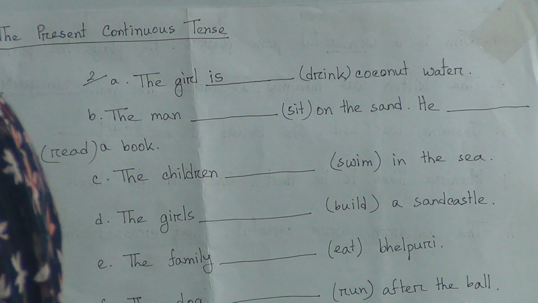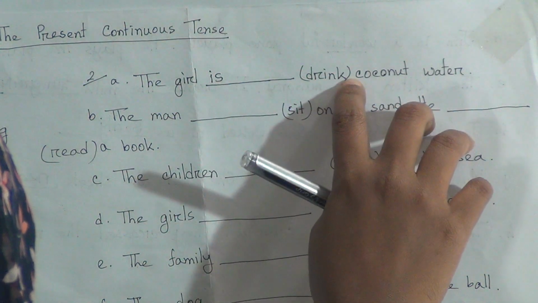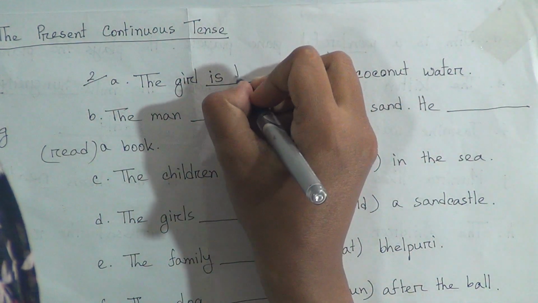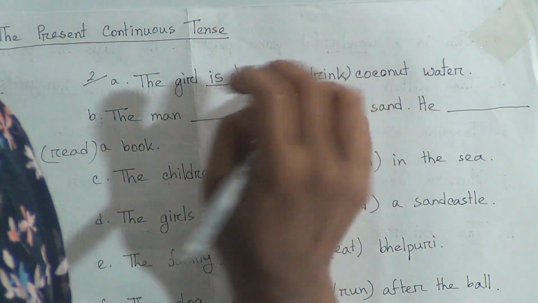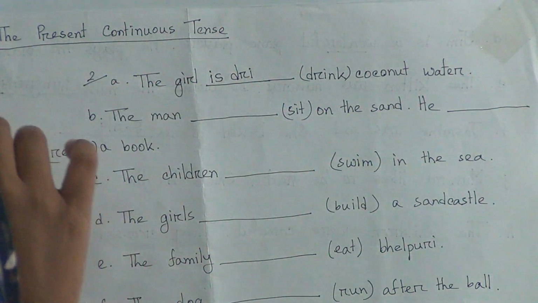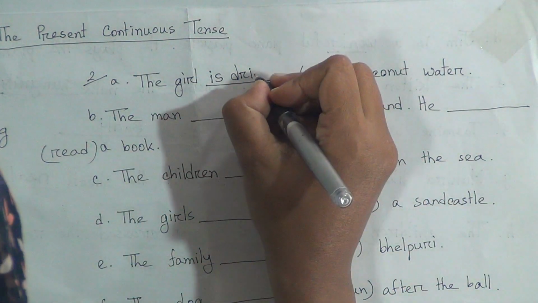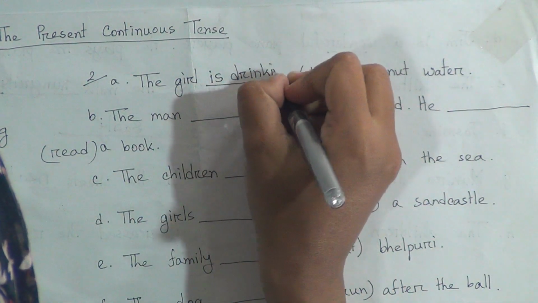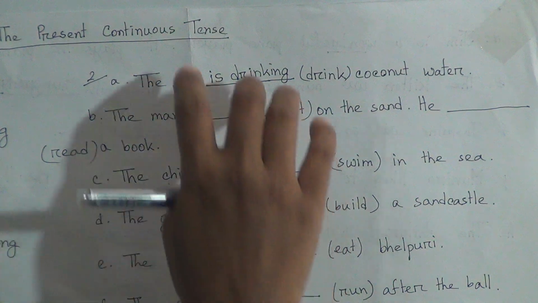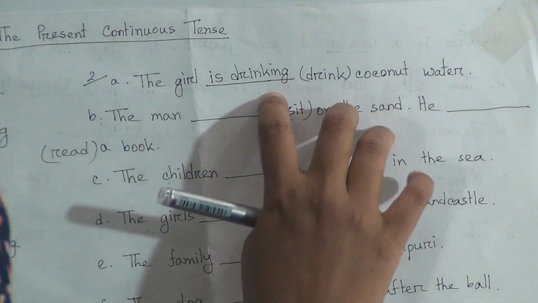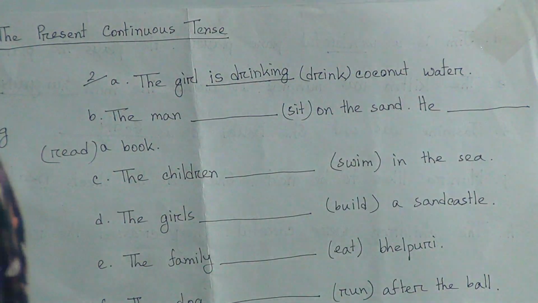The girl is, then the main action verb drink will be drinking, because it's present continuous tense. Like rain, raining, drink will be drinking with ing. That means the girl is drinking coconut water, she is doing it right now.